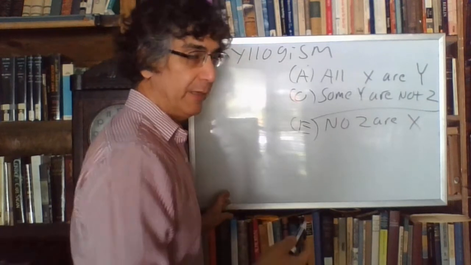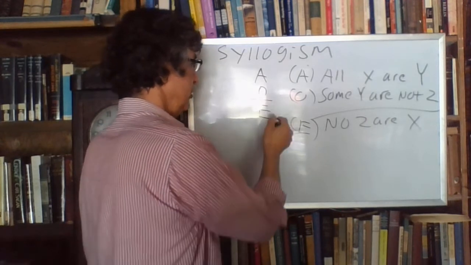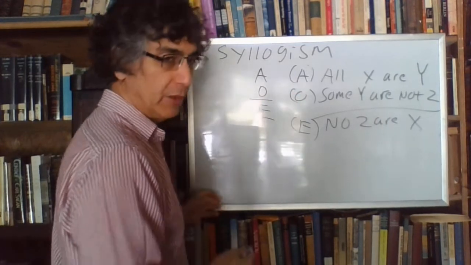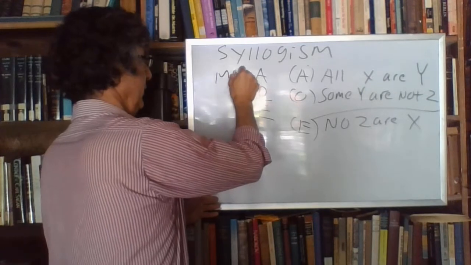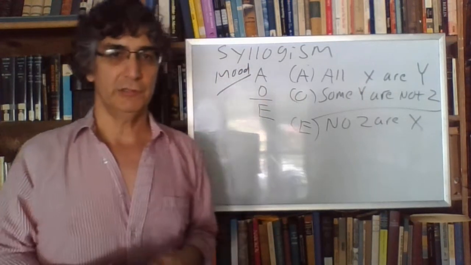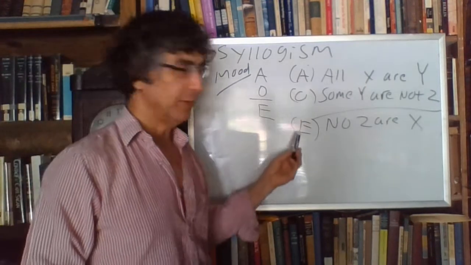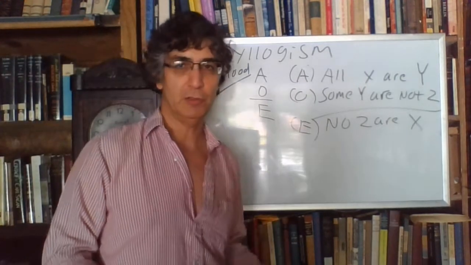And that there, A, O, and then a conclusion of E, this is what we call a mood, okay? That is to say, there is a mood to every syllogism, because every syllogism has the three propositions, two premises, and a conclusion.